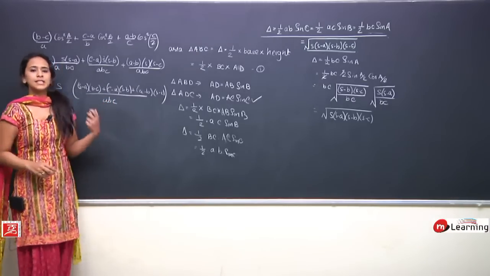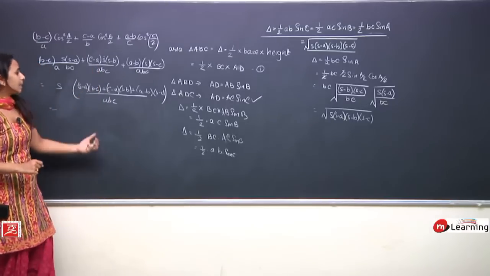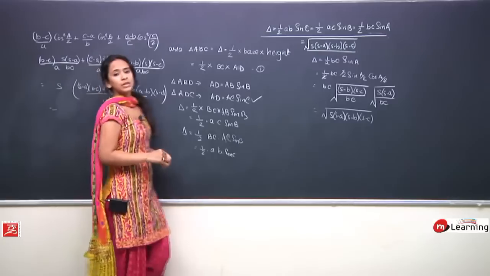And what I can see is this is completely cyclic, and when I add all this, what I will get is 0. So the complete term will simplify to 0.